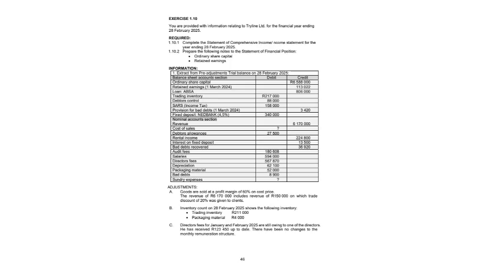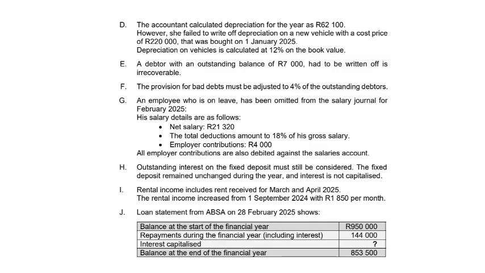C, directors' fees for January and February 2025 are still owing to one of the directors. He has received 123,450 Rand up to date. There have been no changes to the monthly remuneration structure. D, the accountant calculated depreciation for the year as 62,100 Rand. However, she failed to write off depreciation on a new vehicle with a cost price of 220,000 Rand that was bought on 1 January 2025. Depreciation on vehicles is calculated at 12% on the book value.